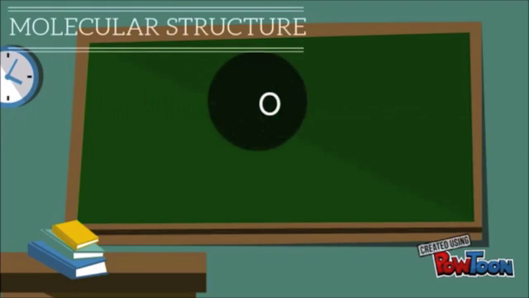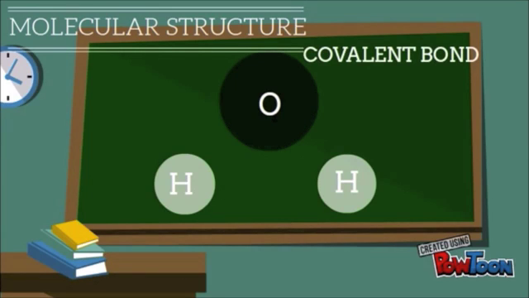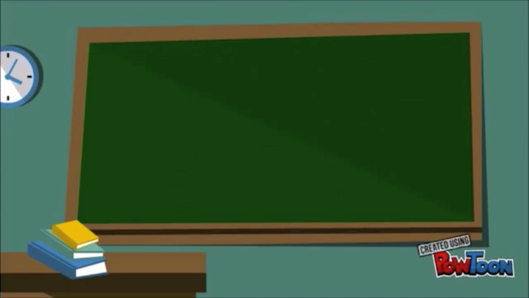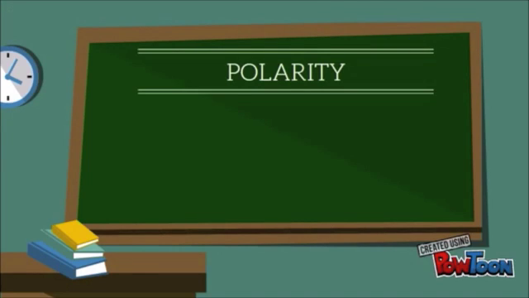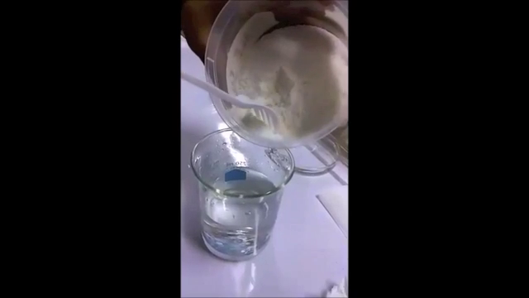First, let's look at its molecular structure. It has a single oxygen atom and two hydrogen atoms, joined by a covalent bond wherein they share electrons. The oxygen is slightly negative, and the hydrogen atoms are positive. This uneven distribution of electrons makes it a polar molecule. The polarity of water is what makes it known as a universal solvent, which also means that it is a good substance carrier. We have here a short experiment to show the polarity of water.